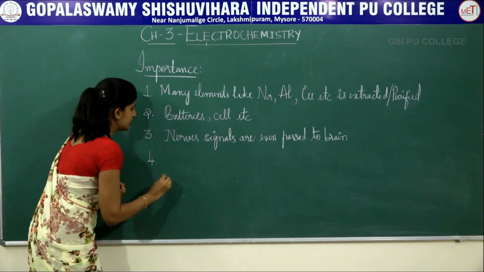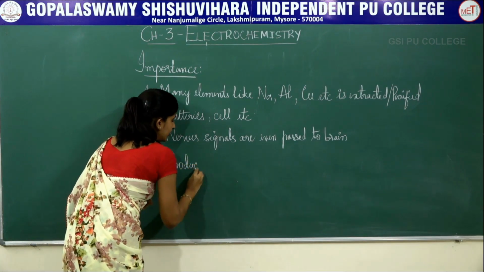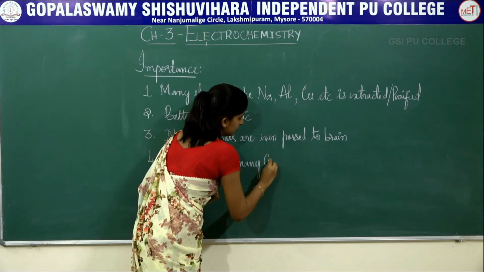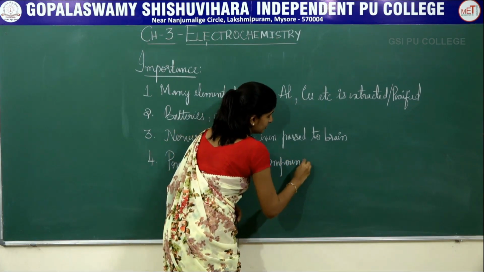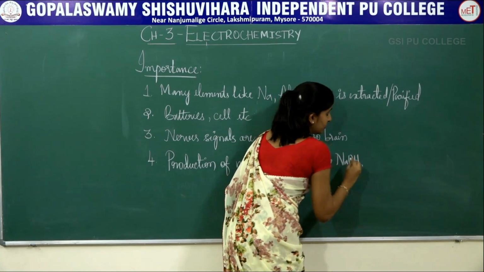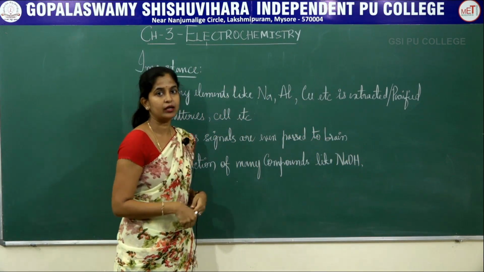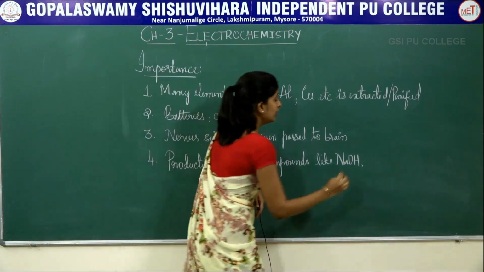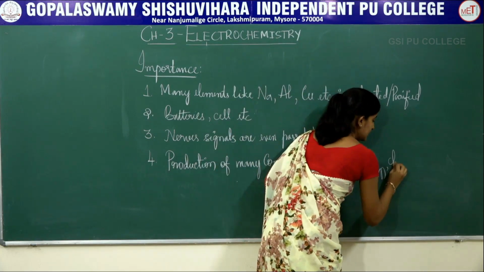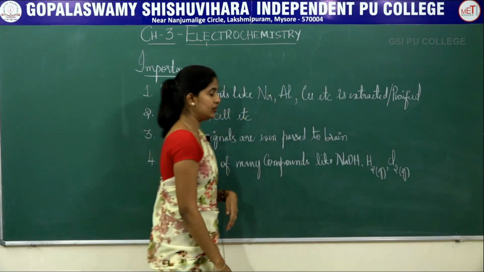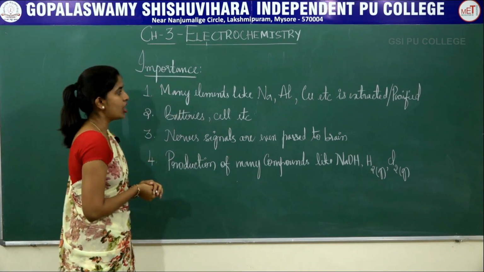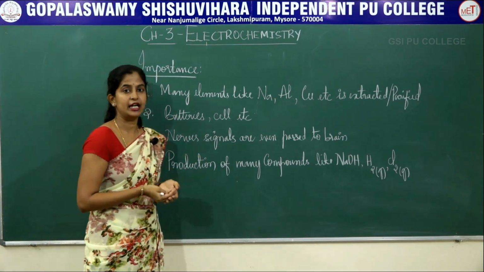Finally, it is also used in the production of many compounds. Production, that is preparation, of many compounds like sodium hydroxide, in your Castner-Kellner cell, wherein you are electrolyzing aqueous NaCl to produce sodium hydroxide, production of hydrogen gas, your chlorine gas, etc. The production also has an application of this electrochemical concept. So, all these importances make this chapter very important to be studied in your second PUC.